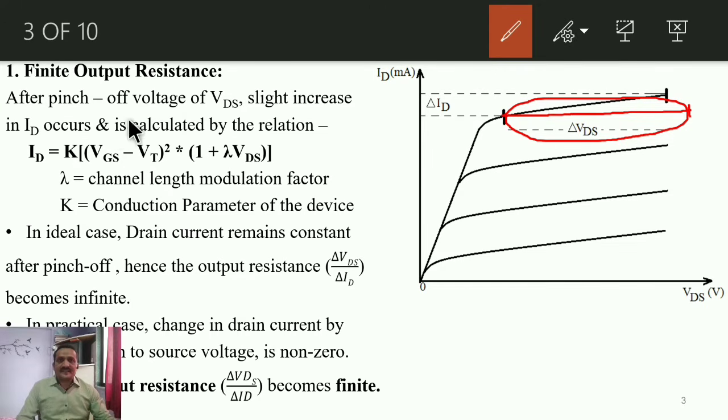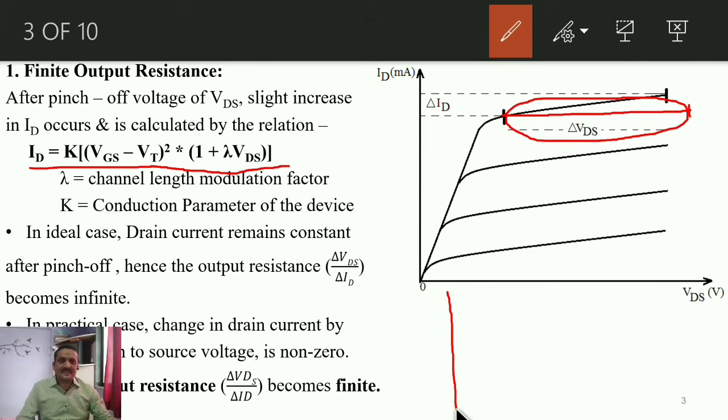So here I have written: after pinch off voltage VDS, a slight increase in ID occurs. Now remember this equation, this is for the non-ideal case. ID equals K times (VGS minus VT) squared, which we discussed previously, times (1 plus lambda VDS). Lambda is nothing but the channel length modulation factor.